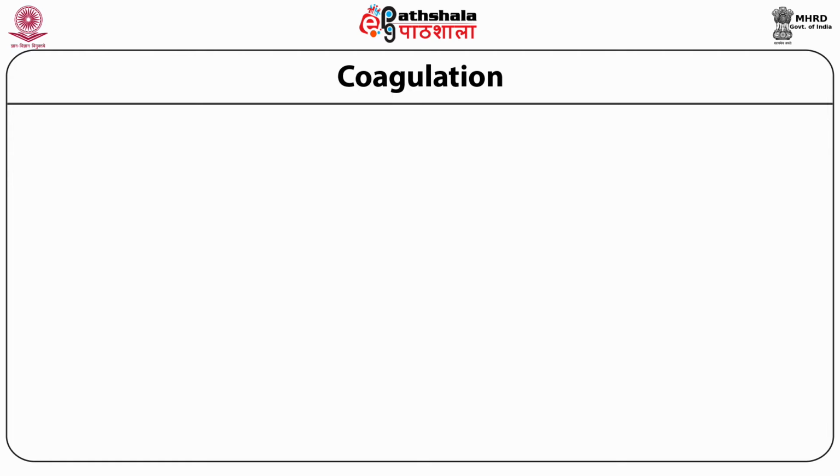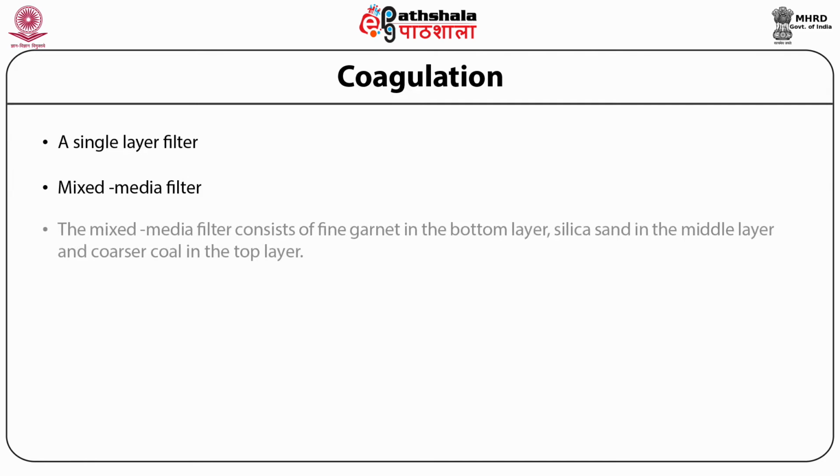The two types of filter, the single layer filter or the mixed media filter, are used to clean water of the suspended particles. The mixed media filter consists of a fine garnet in the bottom layer, silica sand in the middle layer, and the coarser coal in the top layer.